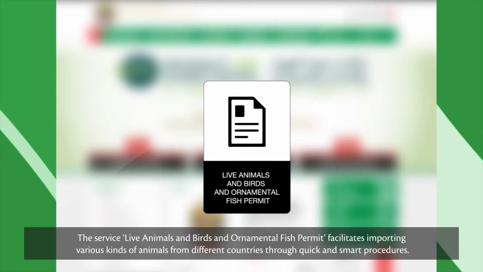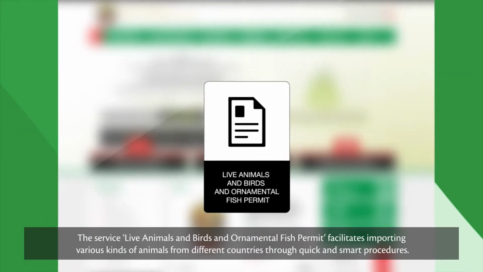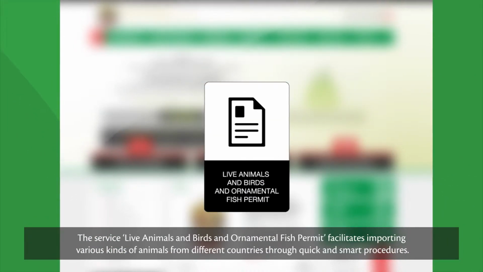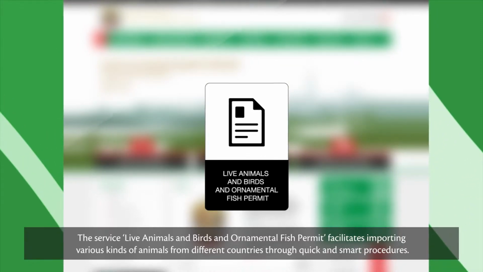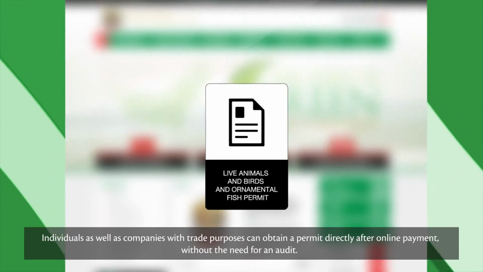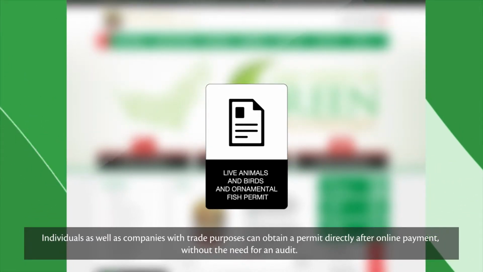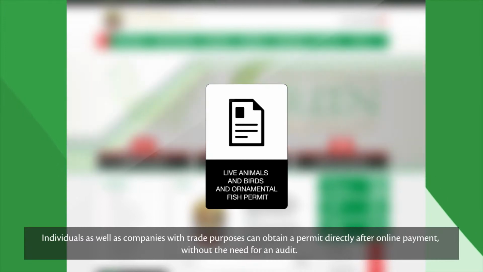The Live Animals and Birds and Ornamental Fish Permit service facilitates importing various kinds of animals from different countries through quick and smart procedures. Individuals as well as companies with trade purposes can obtain a permit directly after online payment, without the need for an audit.